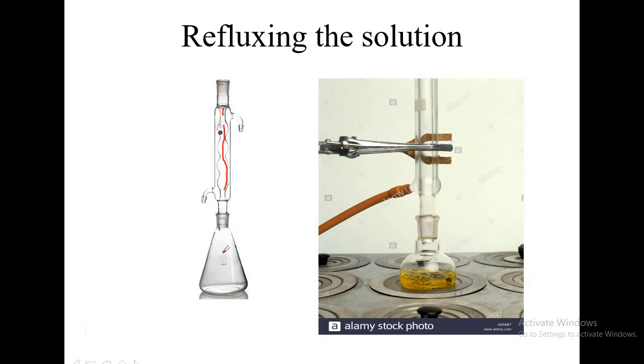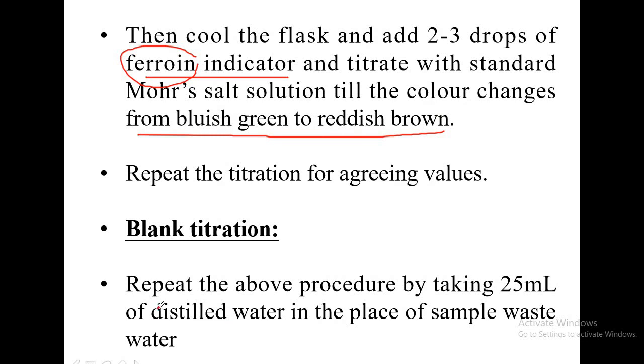This refluxing is required only when the water contains a heavy load of organic waste which cannot be easily oxidized by potassium dichromate alone. But we are giving you a simple wastewater sample where waste can be easily oxidized by the addition of potassium dichromate itself.